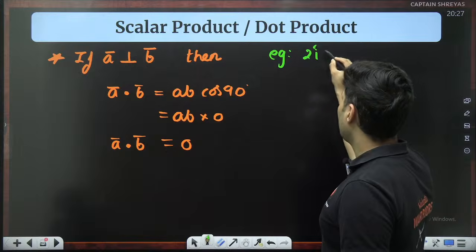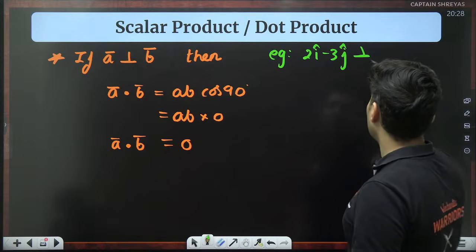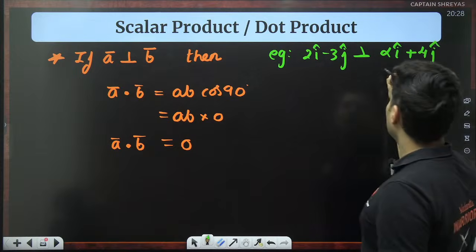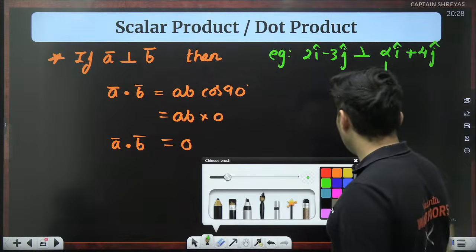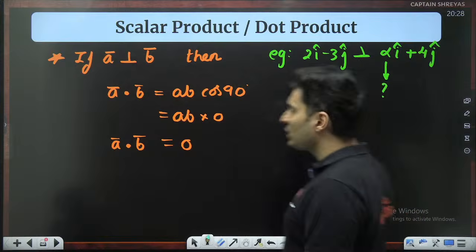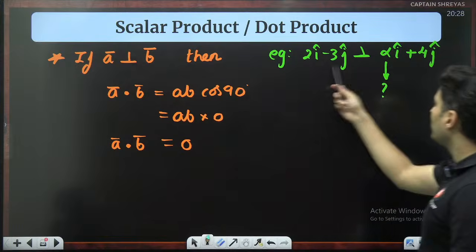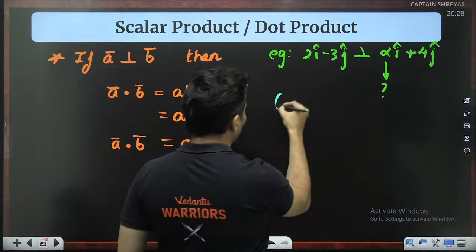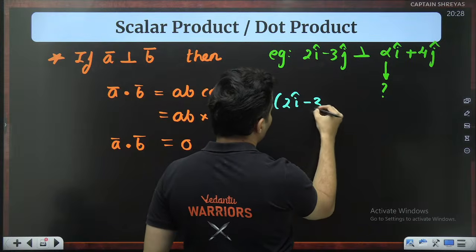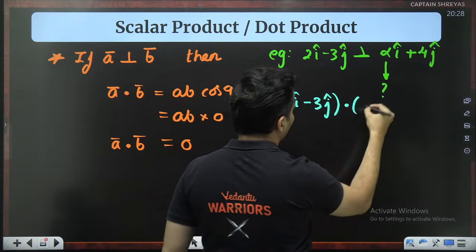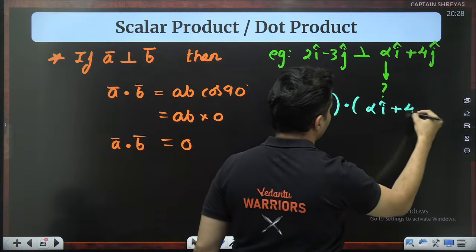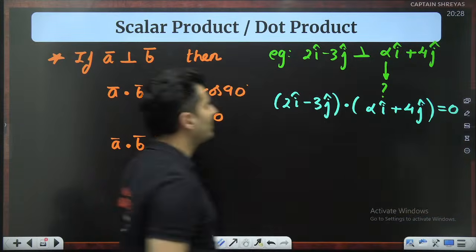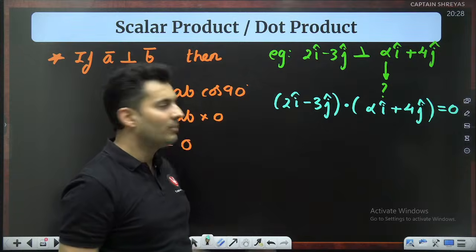If 2i cap minus 3j cap is perpendicular to alpha i cap plus 4j cap, then what is the value of alpha? Let's try to solve this. Because these two vectors are perpendicular, the dot product should be 0. So I'll just write it like this: 2i cap minus 3j cap dot product with alpha i cap plus 4j cap. This answer should be 0 because they are perpendicular to each other.